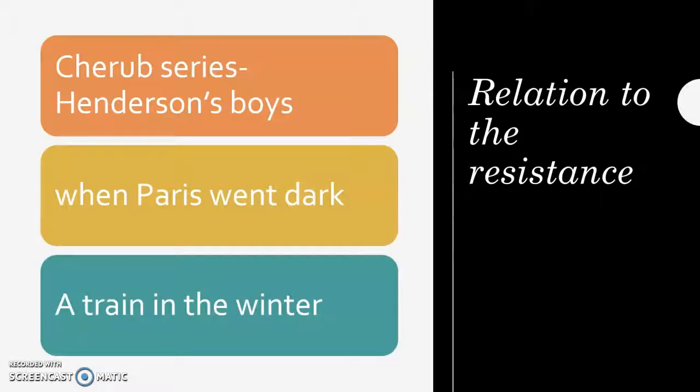Here are some relations to the resistance. Here are some books that I enjoyed back when I was younger. Chip series, which was a book based on a perspective on how kids would go into the resistance and take part in the sabotage and creating leaflets. All these books all are in similar situations.